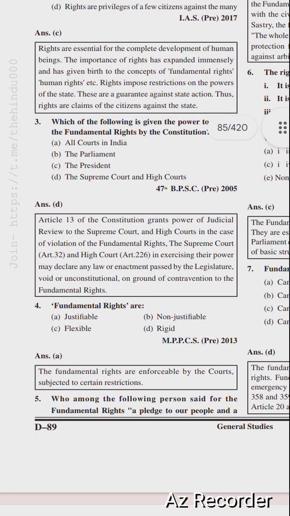So, next question is, fundamental rights are justiciable, non-justiciable, flexible, rigid. Right option is option number A, justiciable. The fundamental rights are enforceable by the courts, subject to certain restrictions.